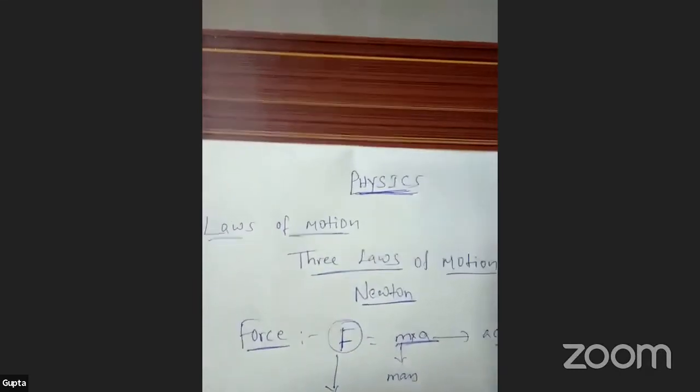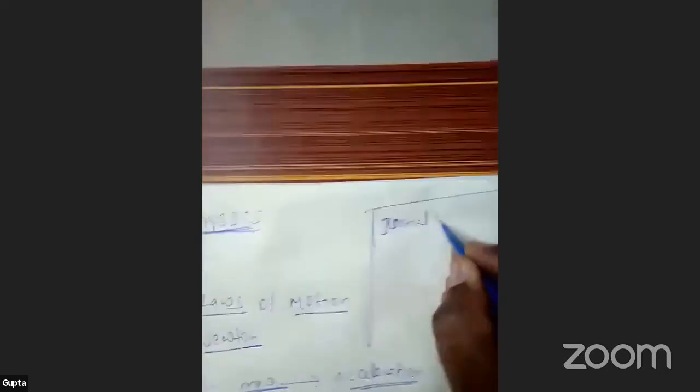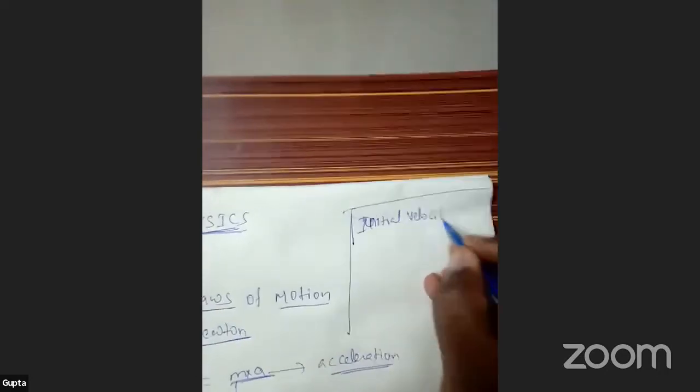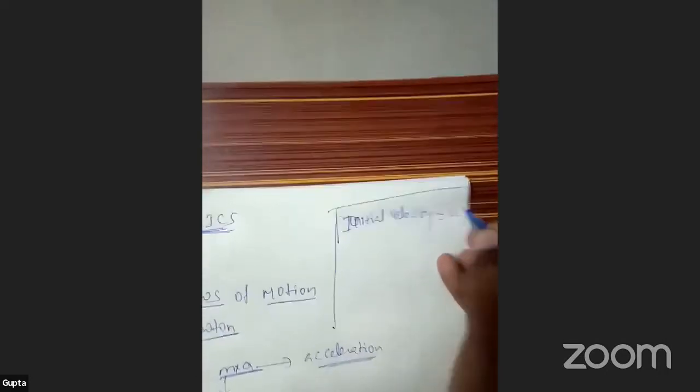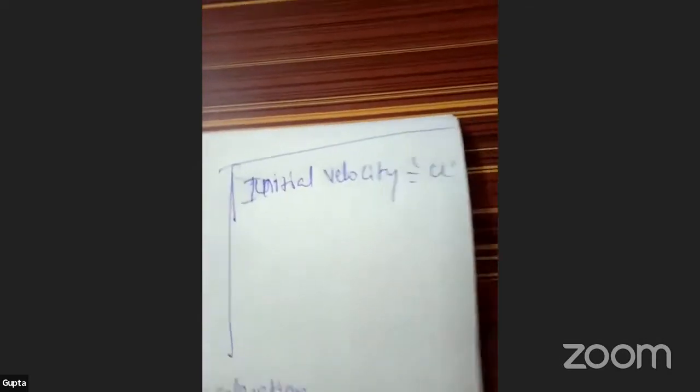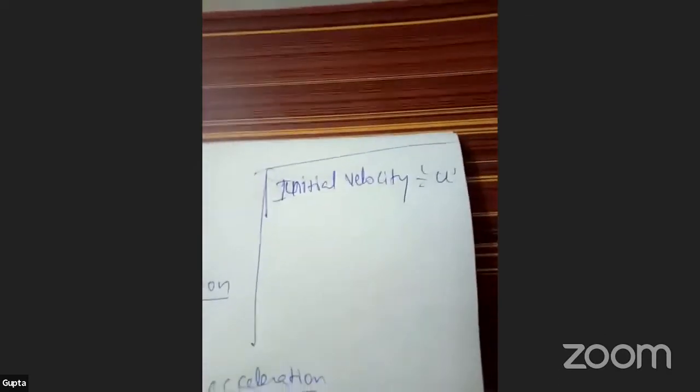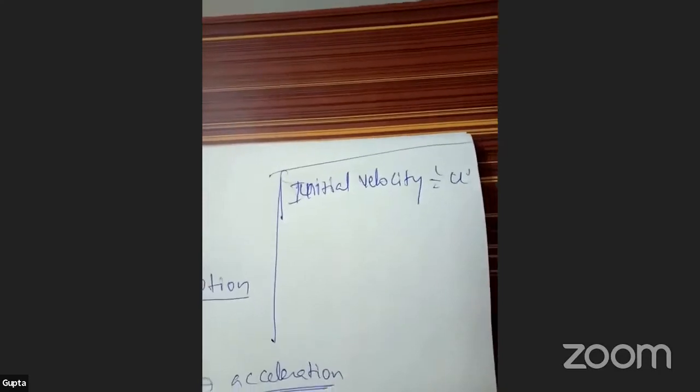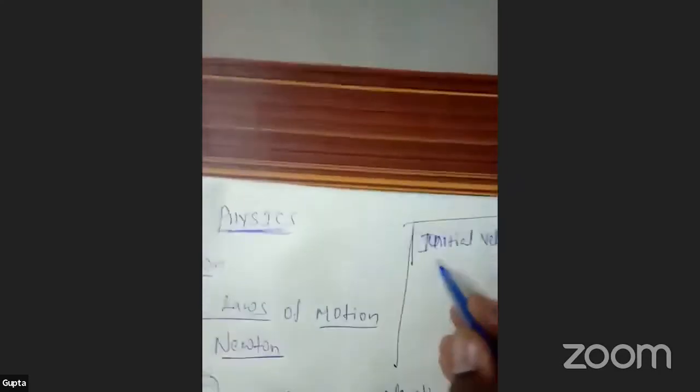Initial velocity. It is always represented by small u. Initial means starting.